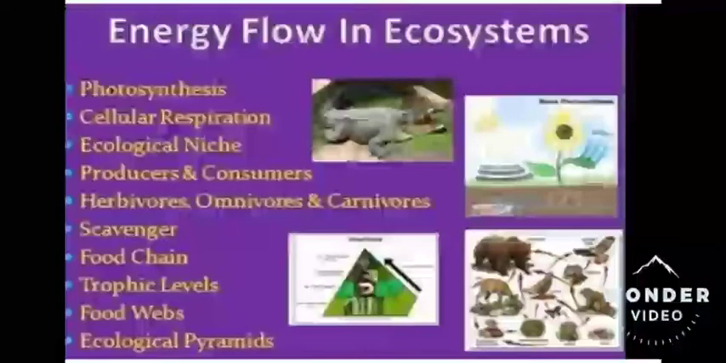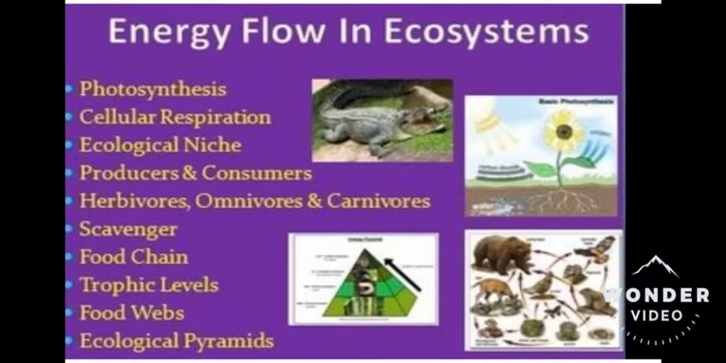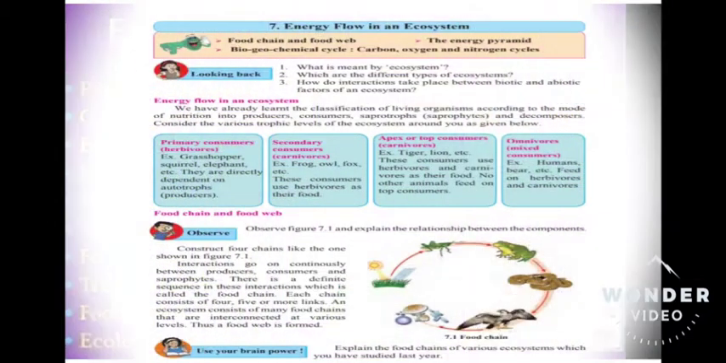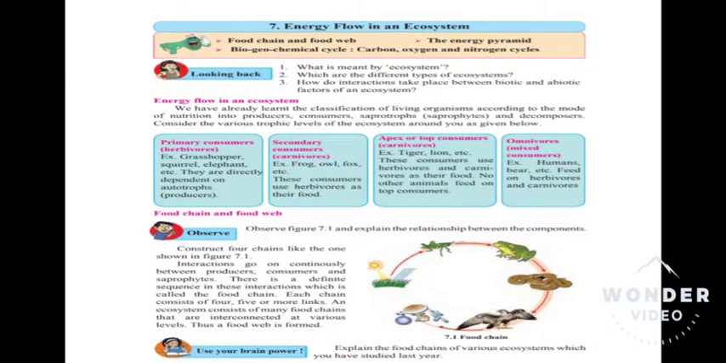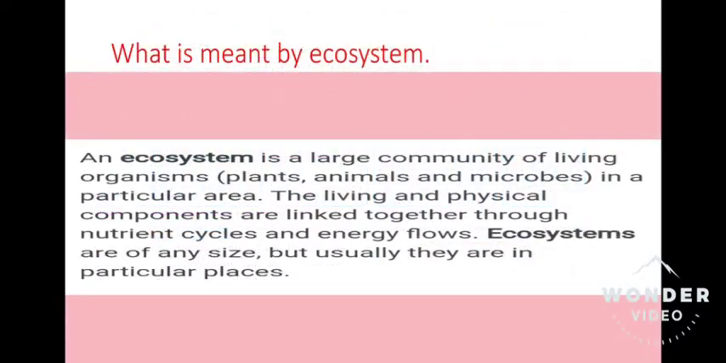This lesson includes photosynthesis, cellular respiration, ecological niche, producers, consumers, herbivores, omnivores, carnivores, scavengers, food chain, trophic level, food webs, ecological pyramids. Before getting into the lesson, let us understand a few concepts.